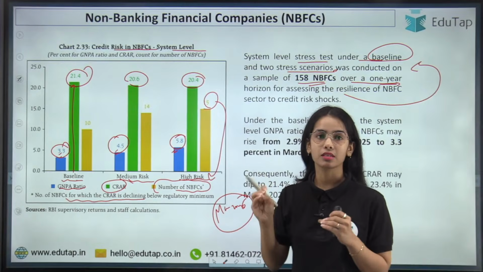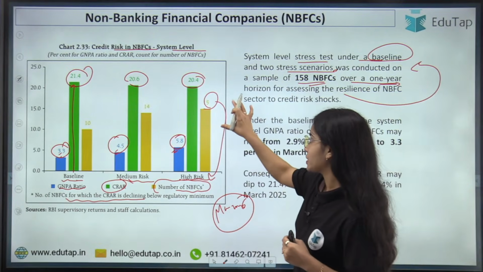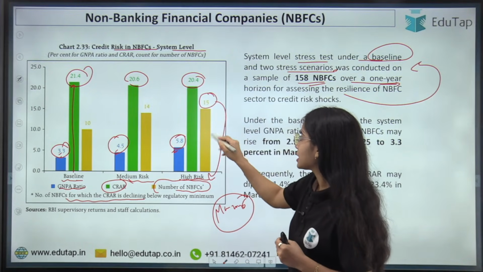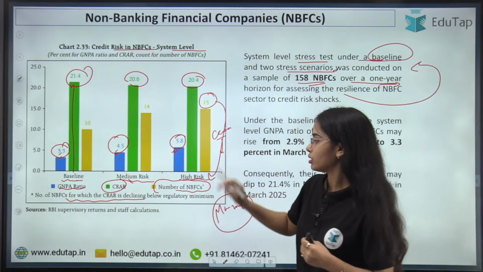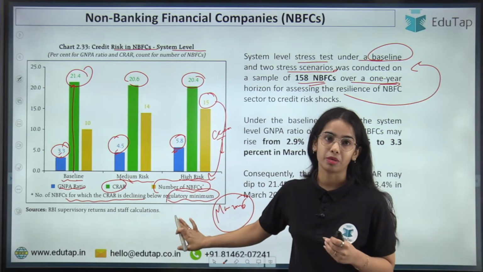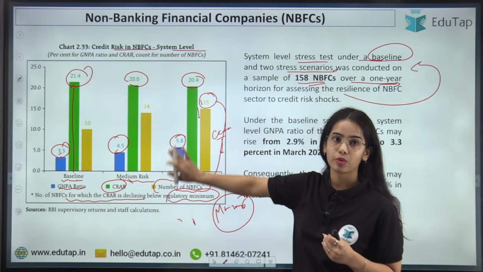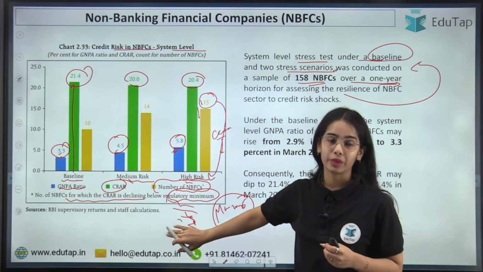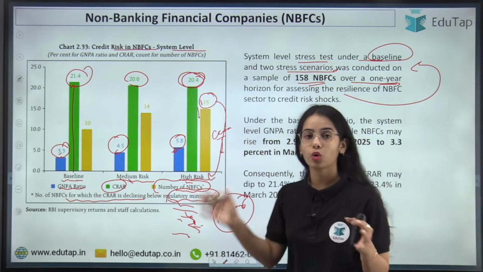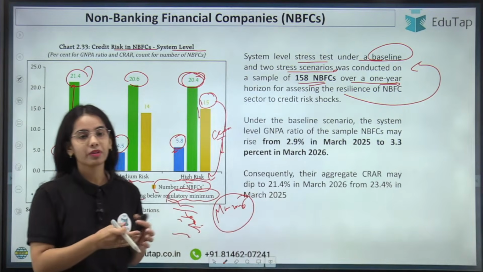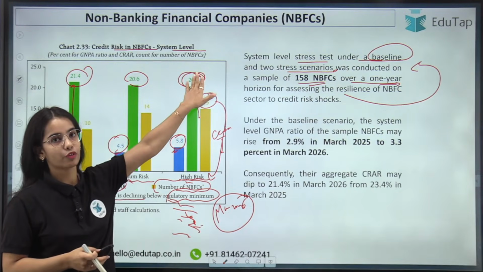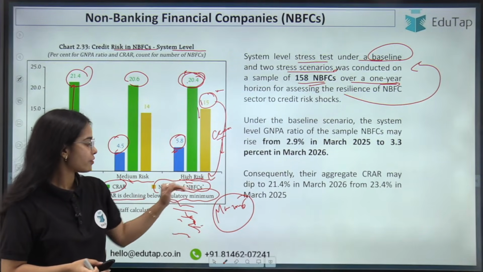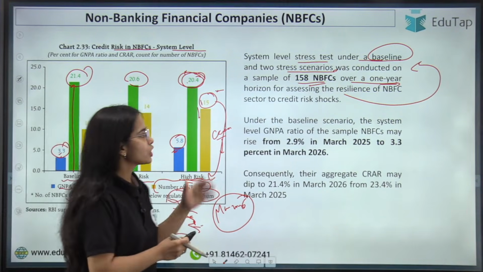For these 15 NBFCs, the CRAR will decline below the regulatory minimum. But on average, the NBFCs as a group will be able to maintain the CRAR of 20.4%, but for 15 NBFCs the CRAR in the high risk category will come below the regulatory minimum. Okay, so this is the basic idea.